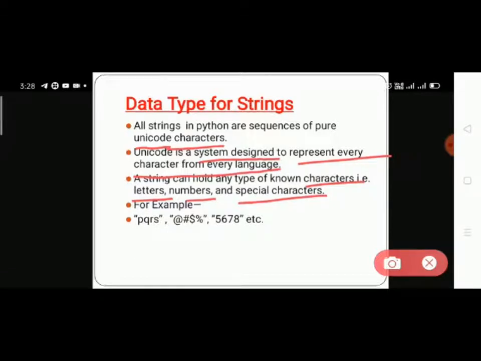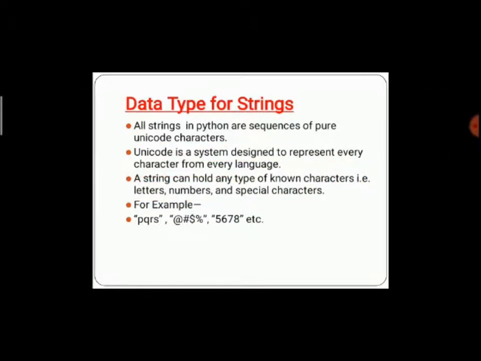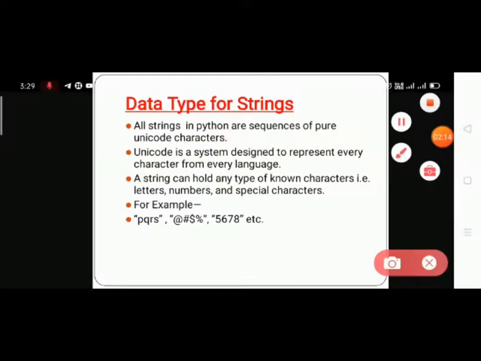Different regions and different languages are stored in Unicode characters. Here is an example.